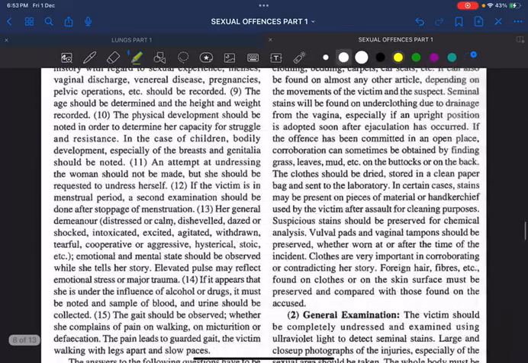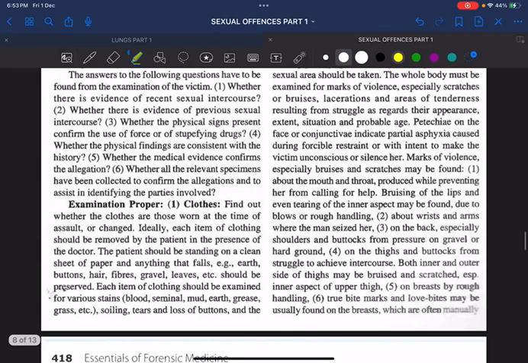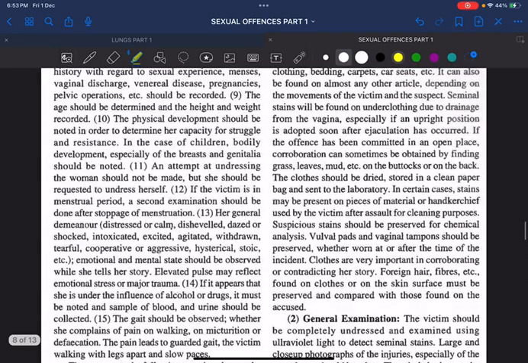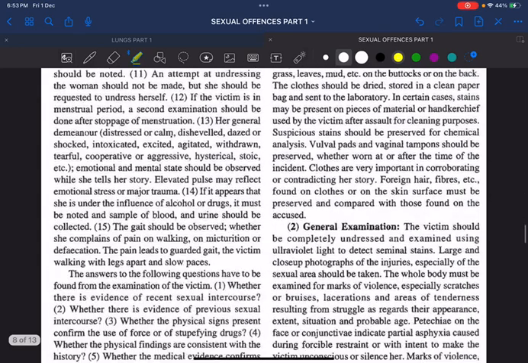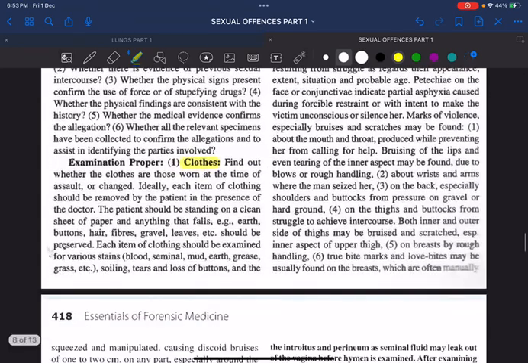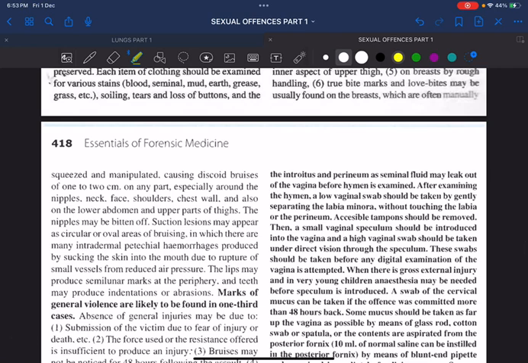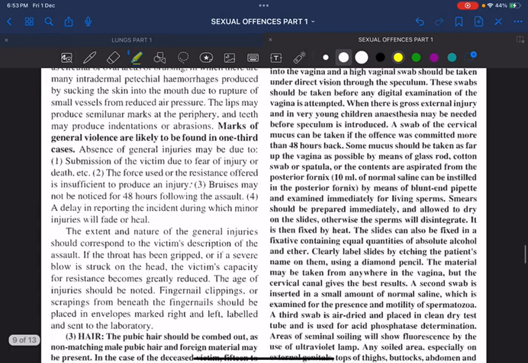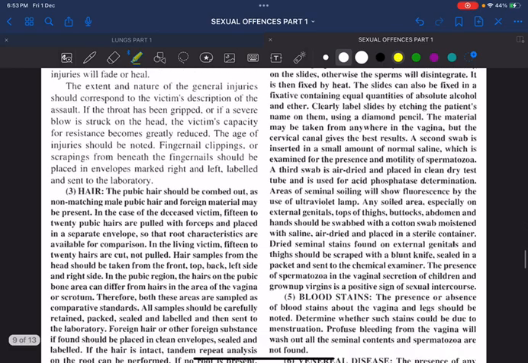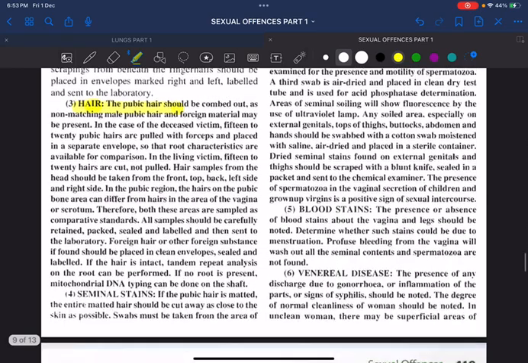Once general examination is done, examination proper. Clothes have to be properly examined for seminal stains and vaginal secretions. General examinations, that means the external appearances, external markings, identifying marks, all have to be properly mentioned. Marks of general violence, that is, in the case of a brutal rape, have to be properly noted. Hair, especially the pubic hair, has to be properly noted.